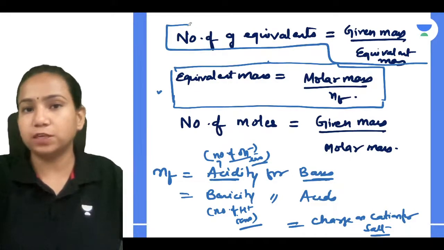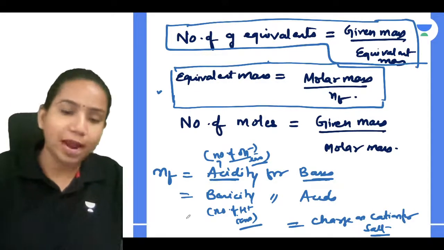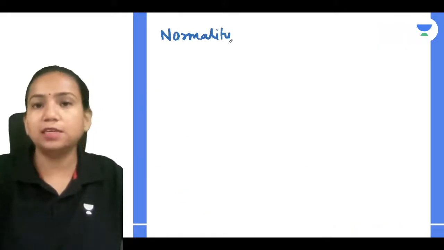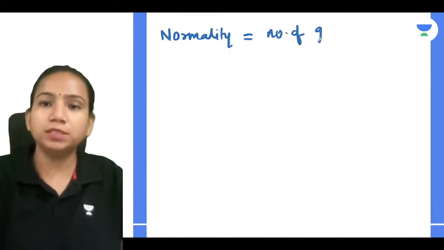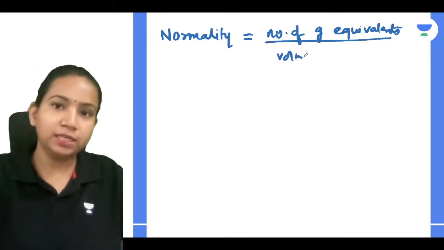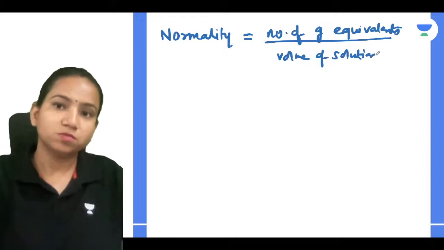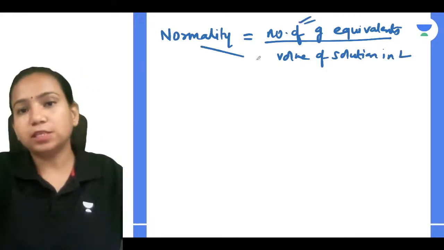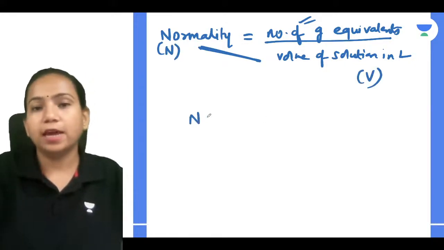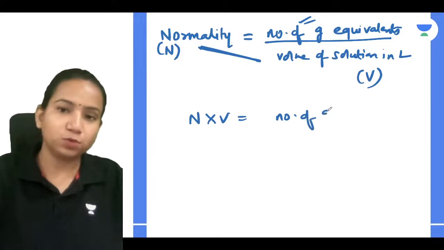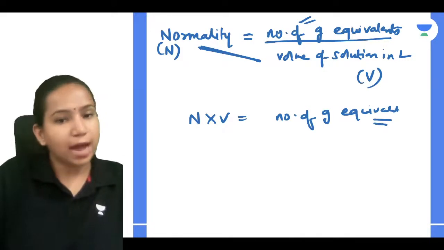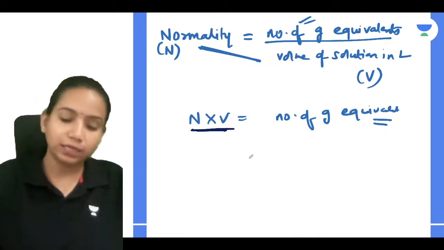So one way to calculate the number of gram equivalents is given mass divided by equivalent mass. Another way to calculate the number of gram equivalents is, you know what normality is? It is nothing but the number of gram equivalents divided by the volume of solution in liters. Correct? So if normality is given and you want the number of gram equivalents, N into V will be equal to the number of gram equivalents. Very good. So by multiplying normality into volume, I can get the number of gram equivalents.